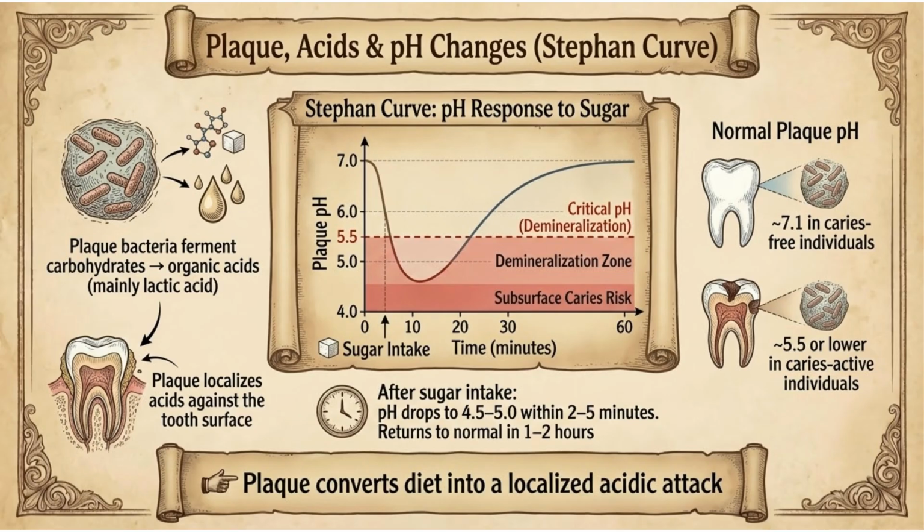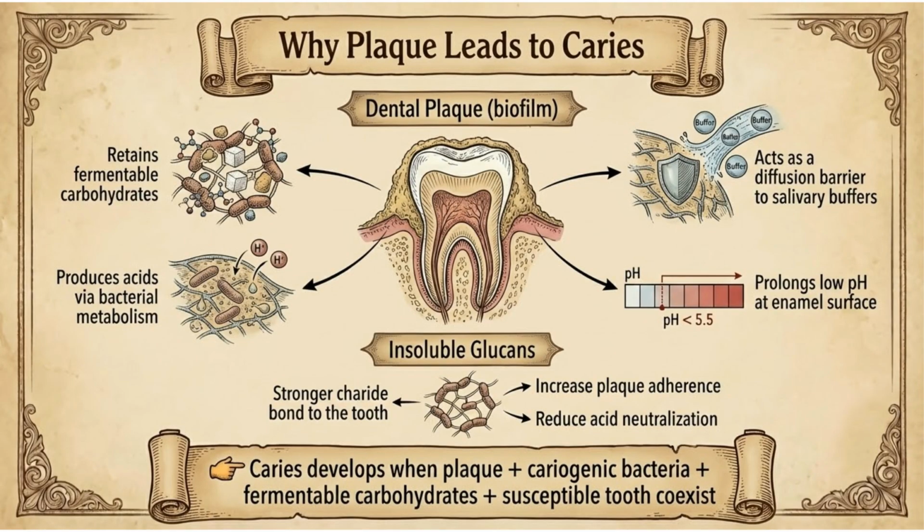Plaque bacteria ferment sugars into acids, mainly lactic acid. pH drops to 4.5 to 5.0 within minutes after sugar. Critical pH of 5.5 triggers enamel demineralization, and below 5.0 causes subsurface lesions. Plaque retains sugars, produces acids, and blocks salivary buffers, keeping pH low. Insoluble glucans increase adherence and reduce neutralization.